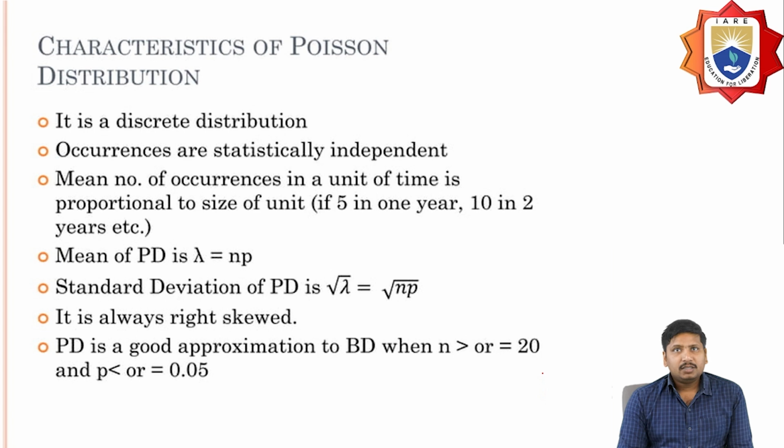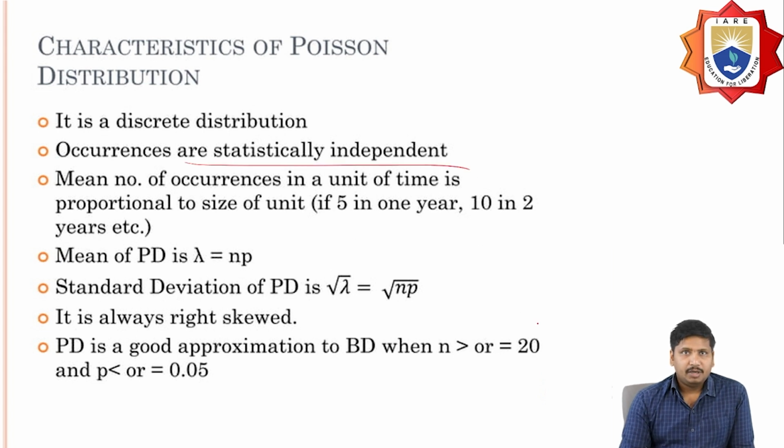So what are the characteristics of this Poisson distribution? It is a discrete distribution, and occurrences are statistically independent. The mean number of occurrences in any interval is proportional to the size of the interval.